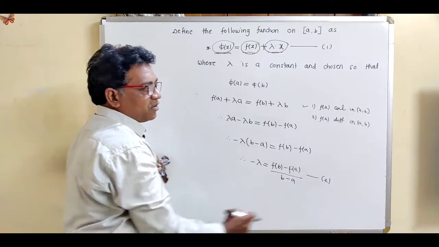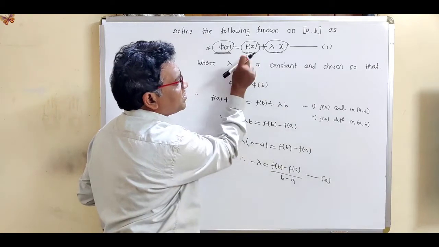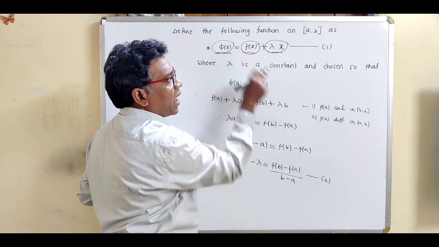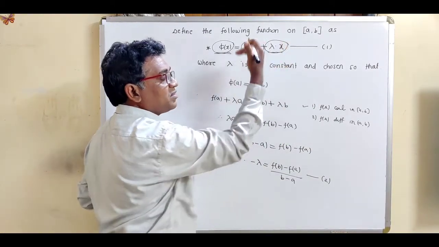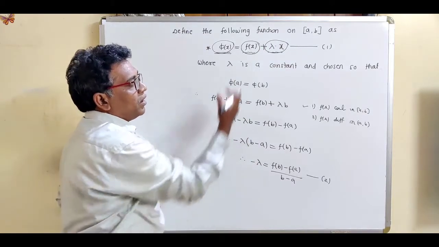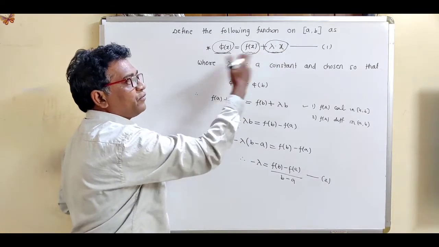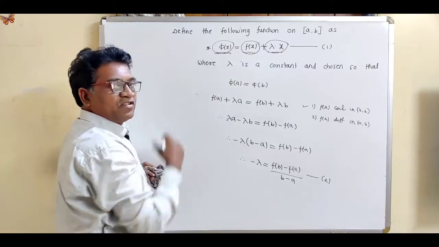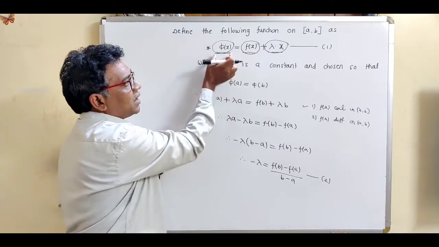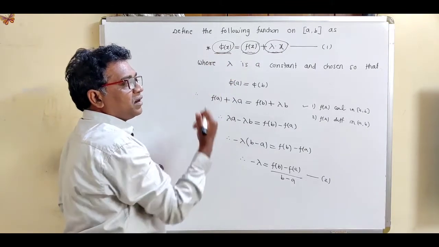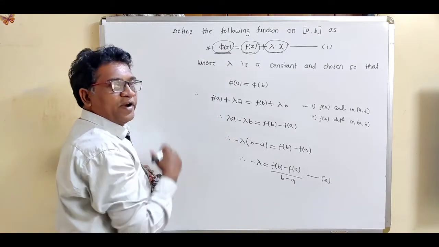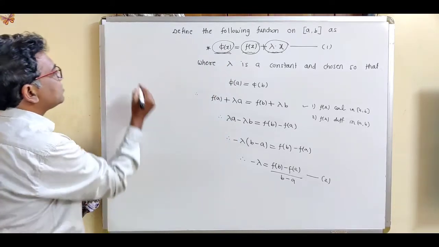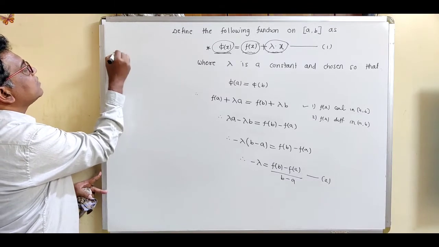What is the second condition? This function f(x) is a differentiable function, as well as we have seen that this lambda x is again a differentiable function. So the addition of continuous and differentiable functions is again a differentiable function. So we can say that this phi(x) is again a differentiable function in the open interval (a, b). So just write down this reasoning. So write here, since